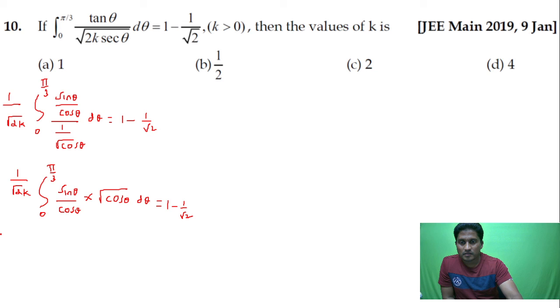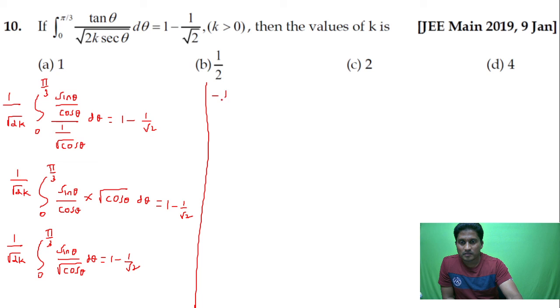Now I can write this as 1 upon root 2 into k, 0 to pi by 3, sin upon root of cos, d theta is equal to 1 minus 1 by root 2. I am going to multiply by a minus sign. Follow carefully.